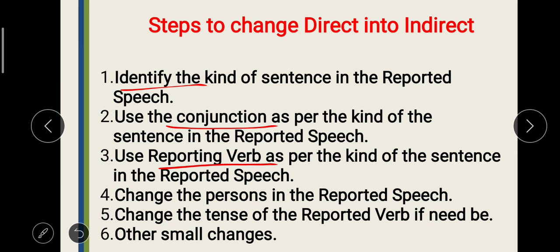Fourth one is change the persons in the reported speech. And fifth one is change of tense of the reported verb. And then there are certain other changes also which cannot be specified in a clear-cut way. We'll do all these things when we move on with the practice. So these 5 steps are very much important to keep in mind.